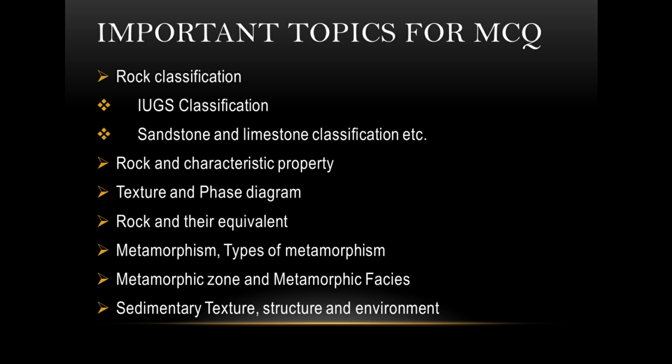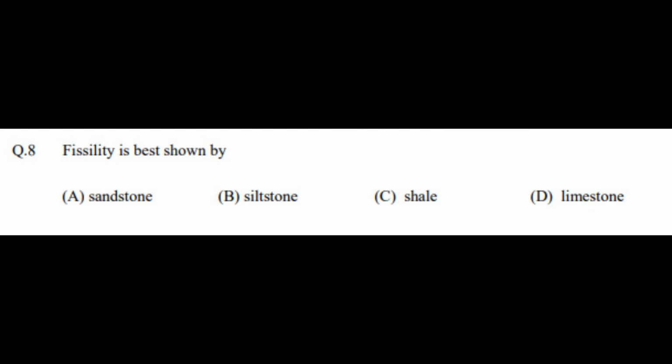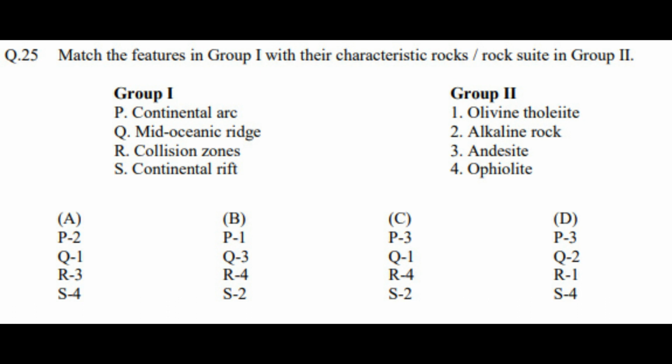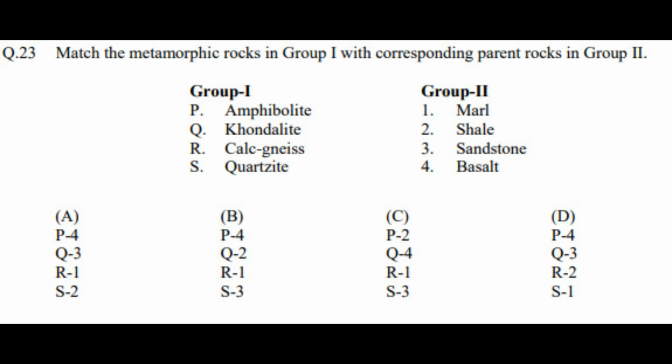Next we have rocks and their characteristic properties. I would like to show you some examples. You can get questions directly from the characteristic features of a particular rock. In this question it is asked which rock best shows the property, and the answer should be option C, that is shale, and fissility is the characteristic property of shale. The next type of question from this part can be rocks and where they are found. And the next type can be metamorphic rocks and their corresponding parent rocks. So make sure when you are revising that these 3 things fit into your bag.